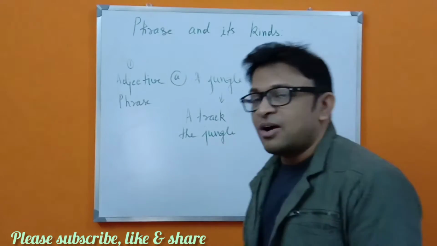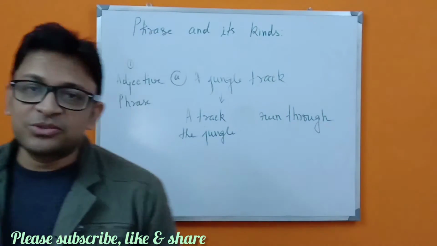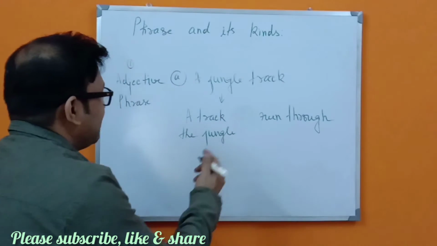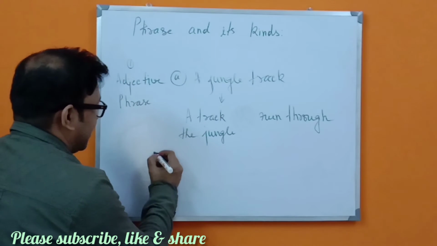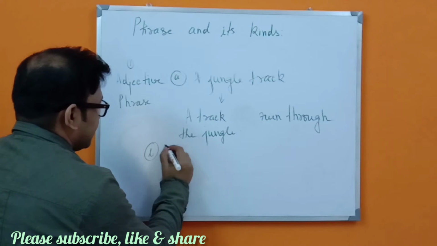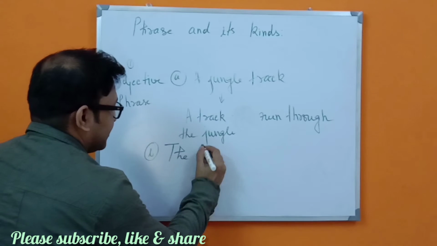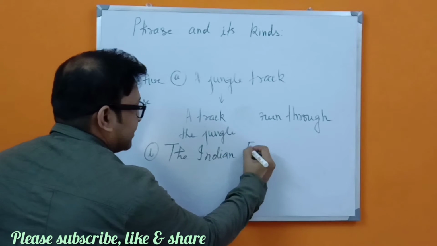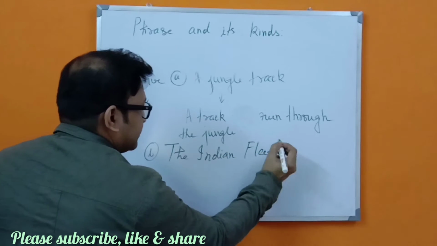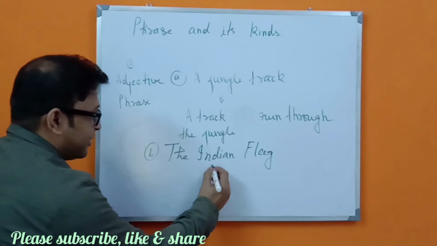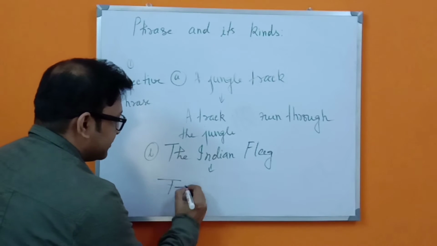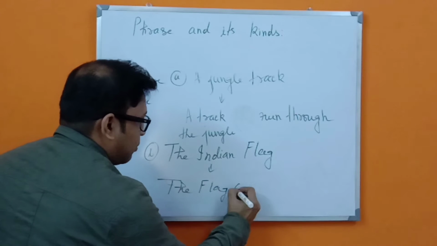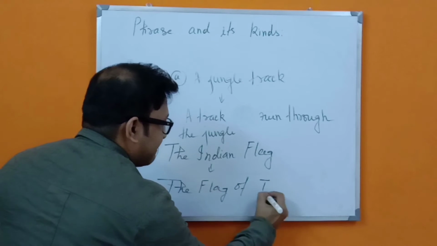So this will be our adjective phrase. So we have to know this thing. Better, one more example. Suppose the Indian flag. How are we going to write this? We have to write it like this: the flag of India.